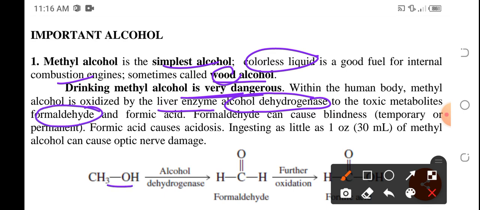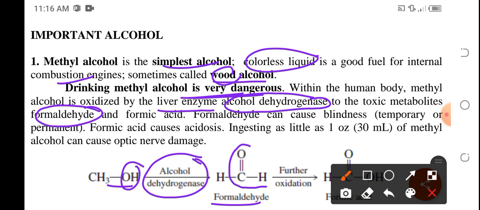Okay? So with alcohol dehydrogenase, a liver enzyme, it could be oxidized into formaldehyde wherein the hydroxyl group will be converted into a carbonyl group. Okay? So formaldehyde causes blindness. It could either be temporary or permanent. So mabubulag ka kapag uminom ka ng methyl alcohol.